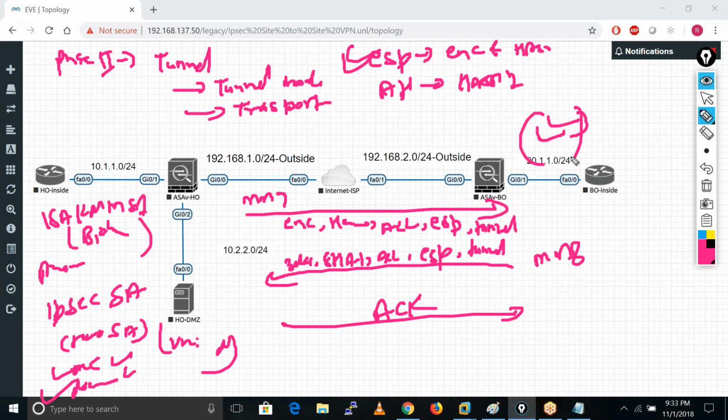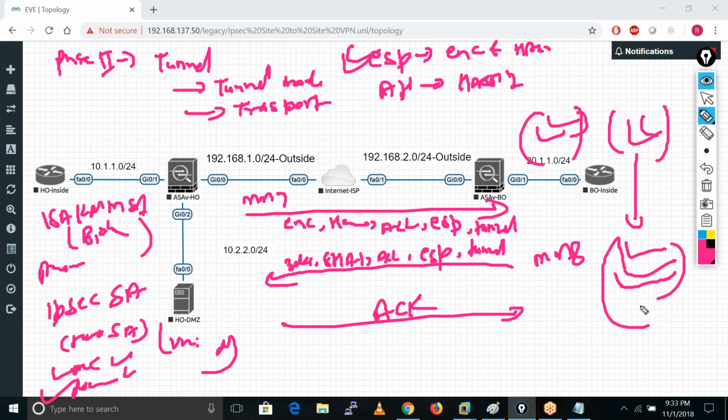We need both, because phase 1 and phase 2 basically provide a framework. Framework means some background, where they exchange lots of parameters for securing our actual data. Our objective is to secure our actual communication going between branch office users, head office users and the head office DMZ server.